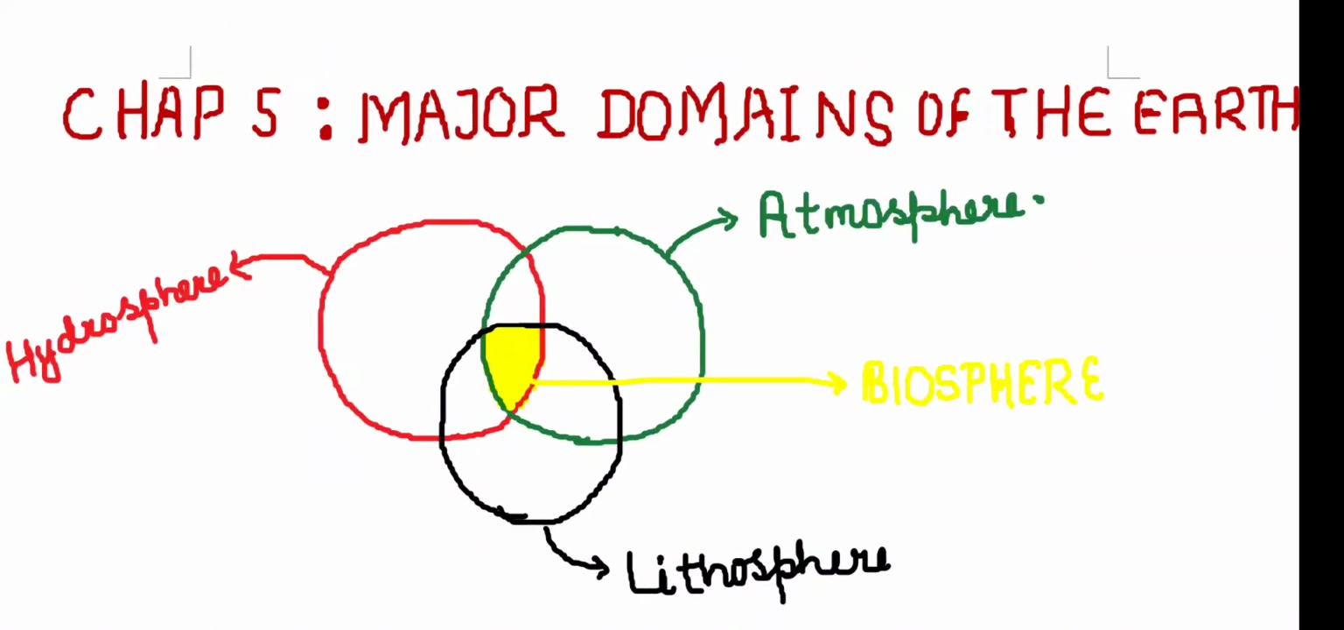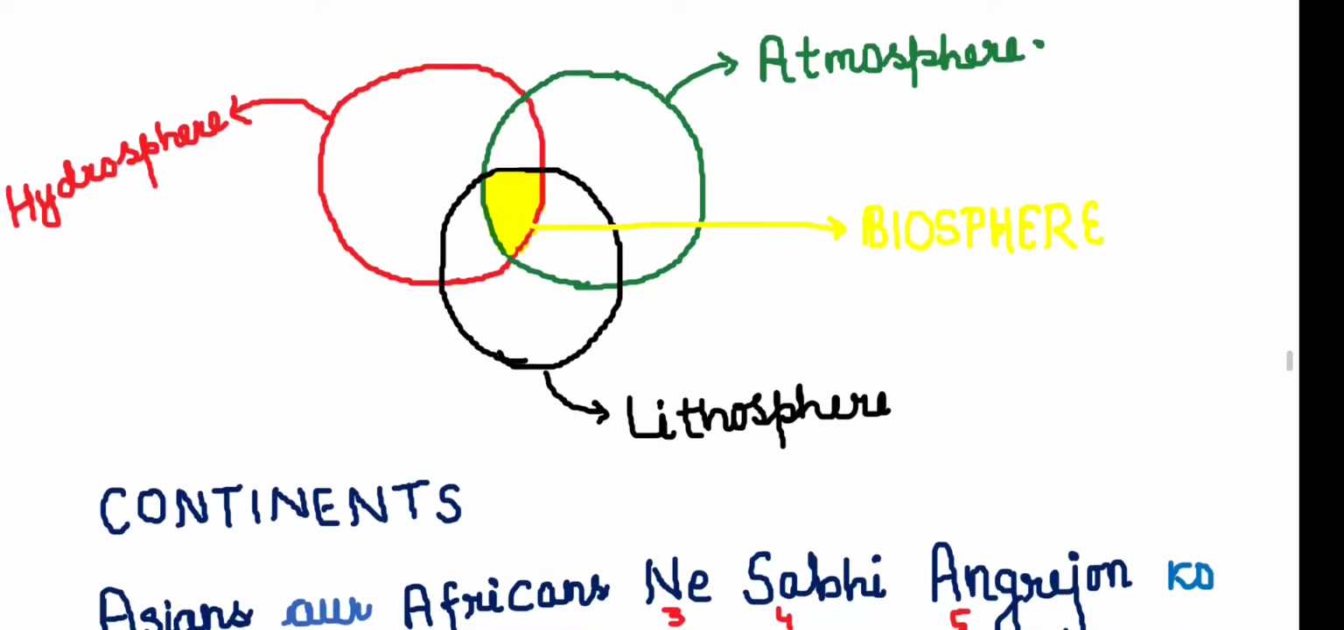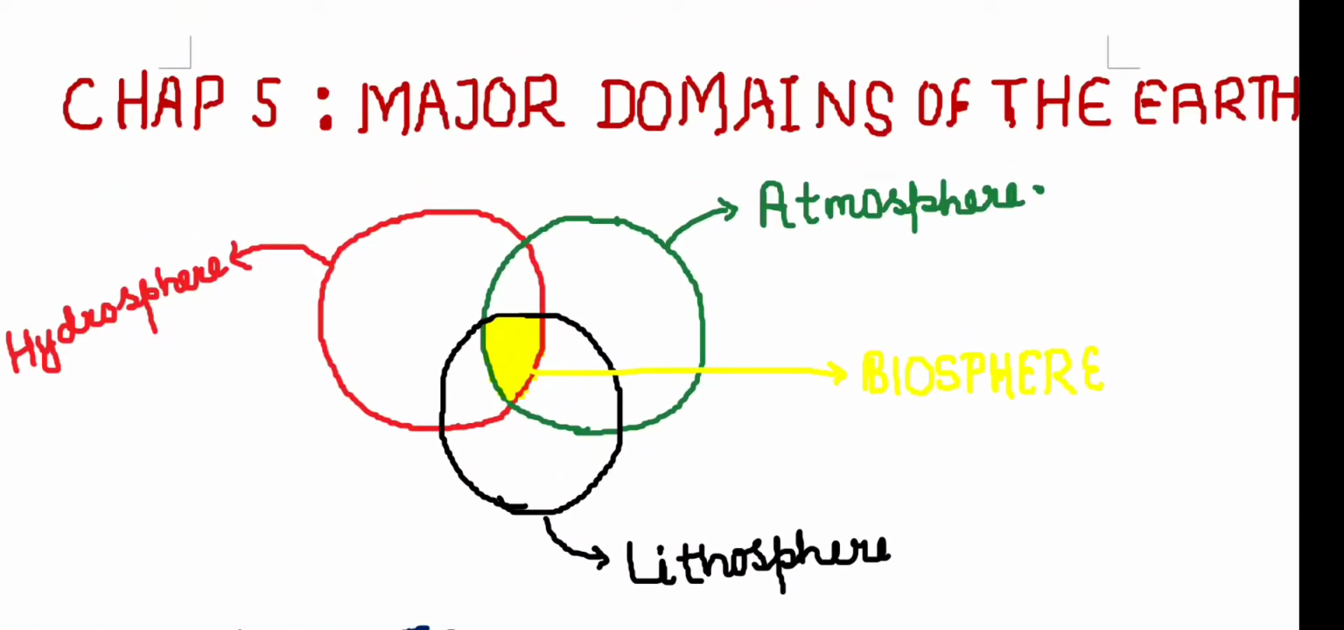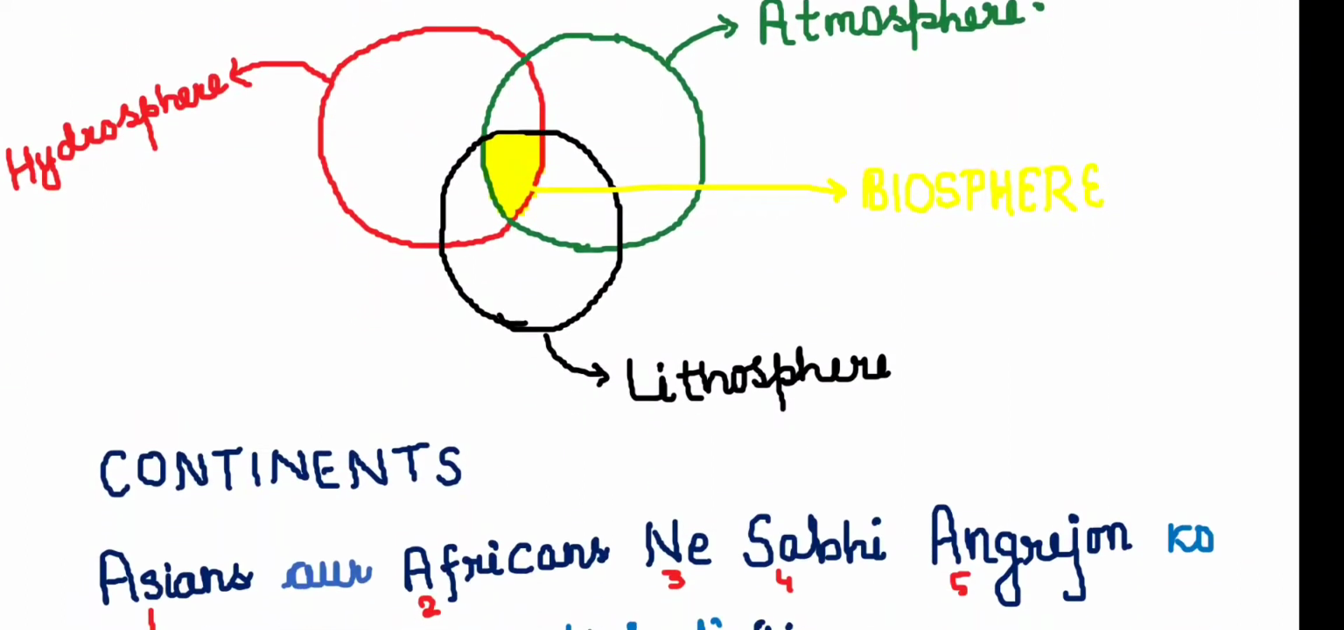So basically it is the domain where all the 3 primary domains, that is lithosphere, hydrosphere and atmosphere, interact with each other, and this is the only zone where life exists. Because for the existence of life, water, soil and air, all these 3 things are required. In the absence of any of these things, life is not possible. So the biosphere is the only domain where all these 3 elements of life are available.